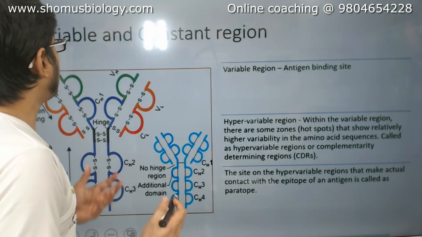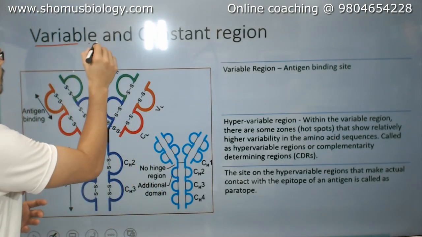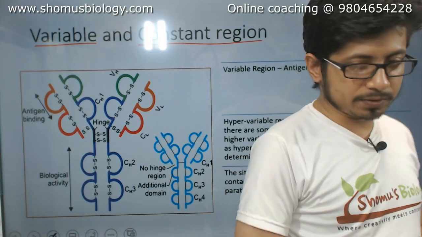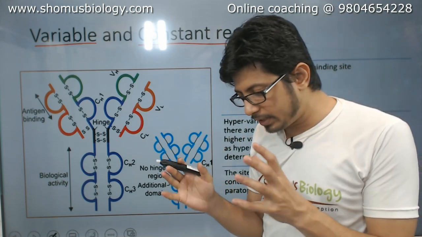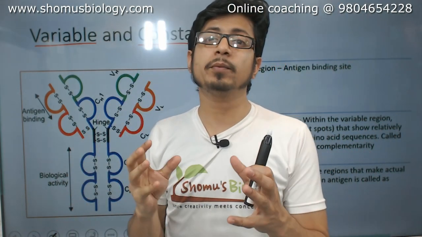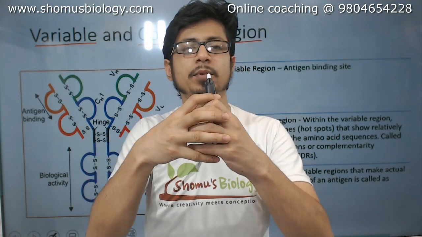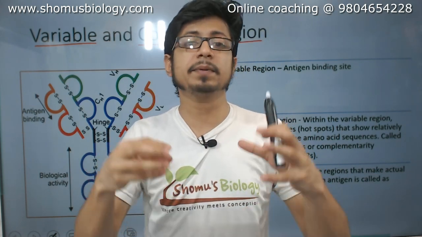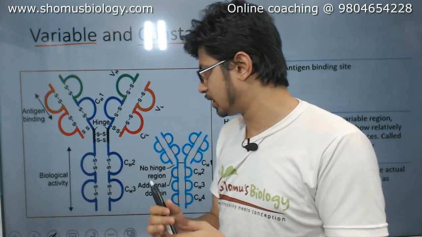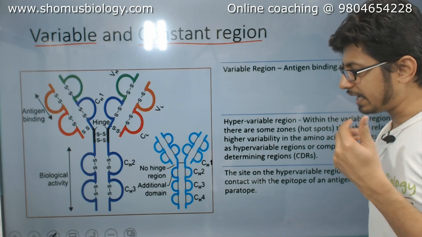Okay. So now I'll be talking about the variable and constant region that is present in the antibodies. Now as I told you, the antibodies are designed in a way that they are specific to bind with their antigen. So antigen antibody interactions are very specific. That means a lock and key fit. There's no way around. Okay, it's 100% fit. So how can antibody achieve that?